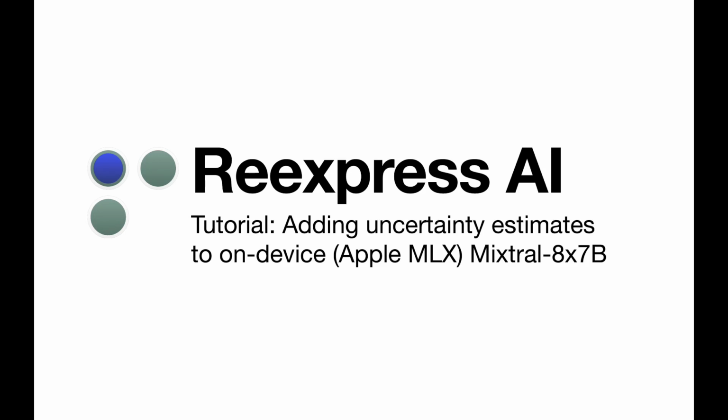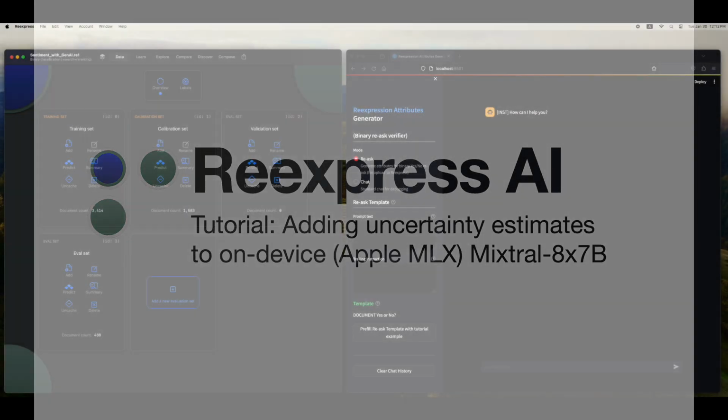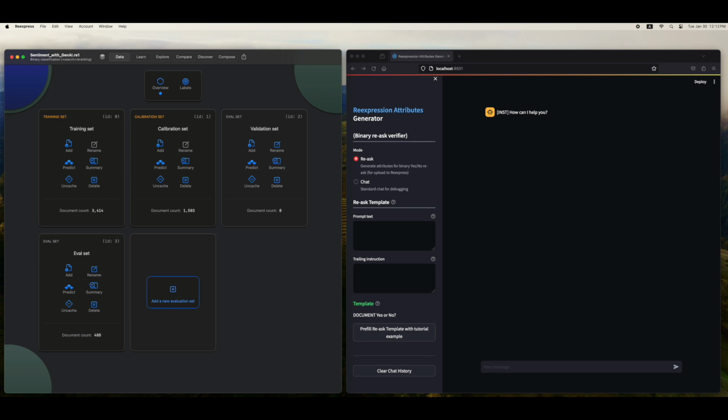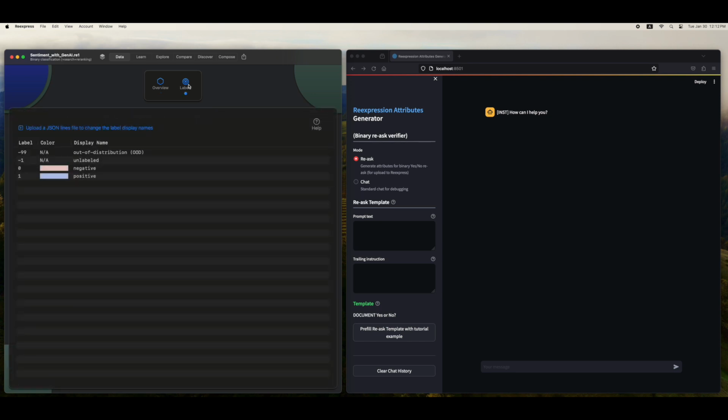Reexpress can be used as a very powerful verifier over your generative AI language model. In this way, we can finally unlock the capacity of generative AI models for reliable data analysis. In the demo here, we'll use a simple example of binary sentiment classification.